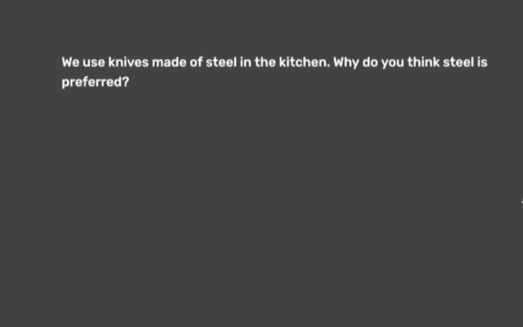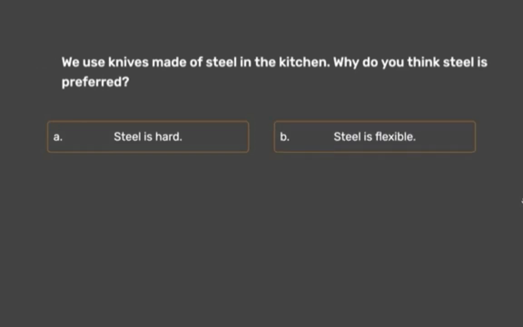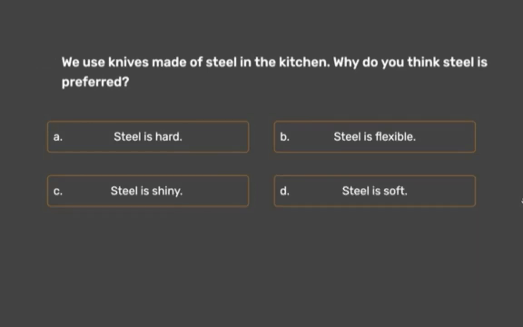Next question. We use knives made of steel in the kitchen. Why do you think steel is preferred? A. Steel is hard. B. Steel is flexible. C. Steel is shiny. D. Steel is soft. So think, why is steel preferred in the kitchen?